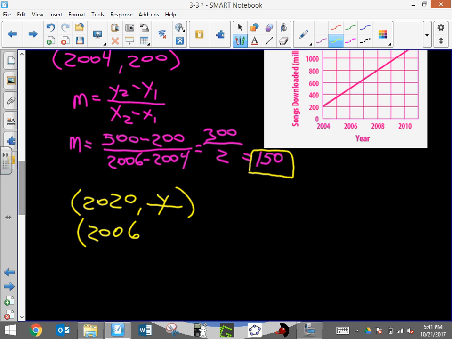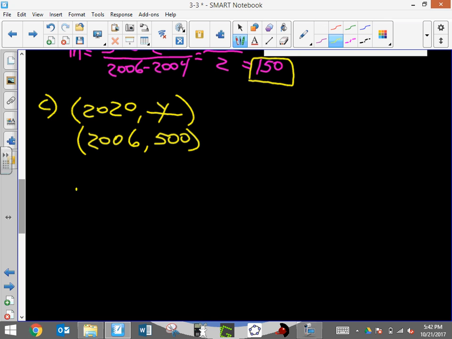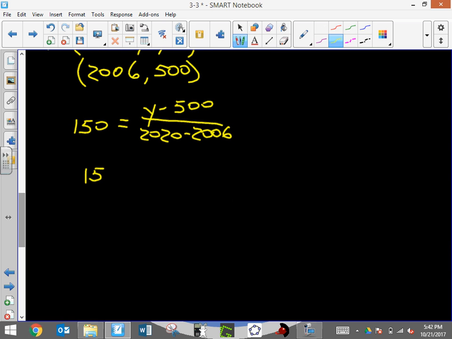So I'm going to put my other point down here, 2006, I believe it was 500. We're going to use our slope formula again for part C. So this time I'm going to have 150 equal to y minus 500 over 2020 minus 2006. Then we're going to simplify this. So I'm going to have 150 equal to y minus 500 over, looks like we'll have 14.